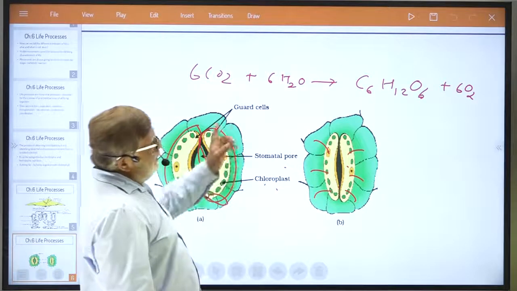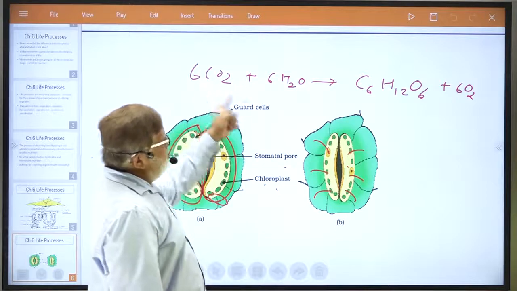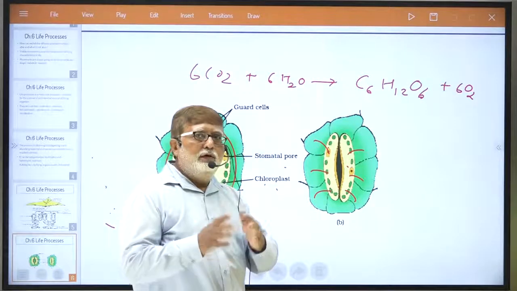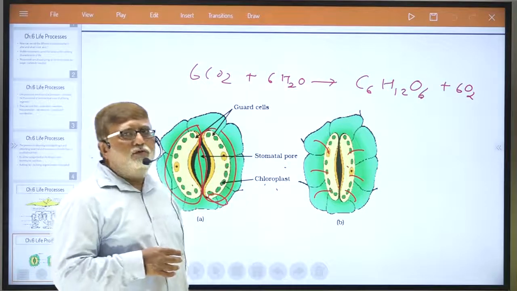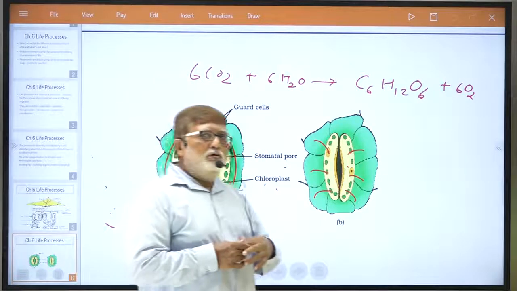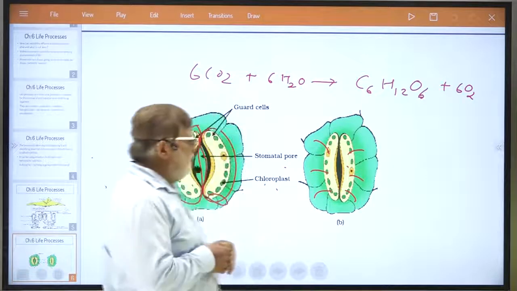Actually, during the process of photosynthesis, carbon dioxide and water chemically combine with each other and form starch, which we can call glucose also. Understand, dear student?